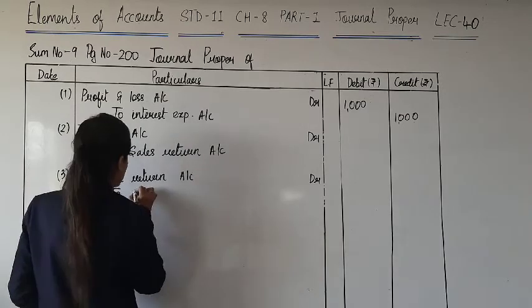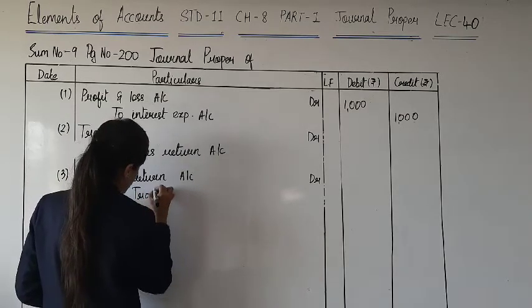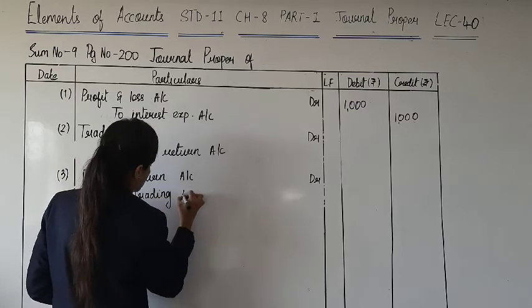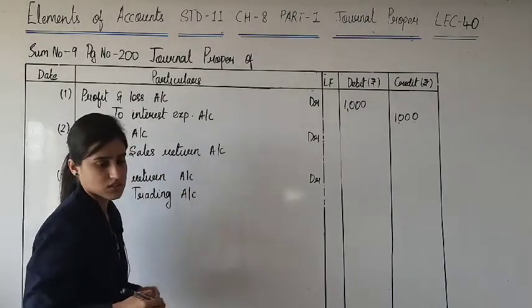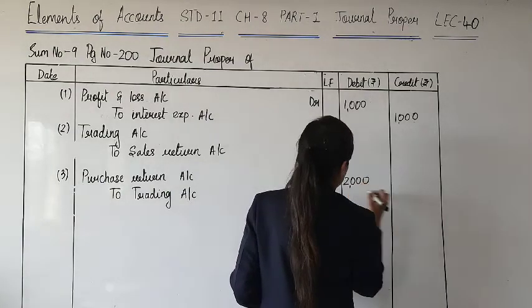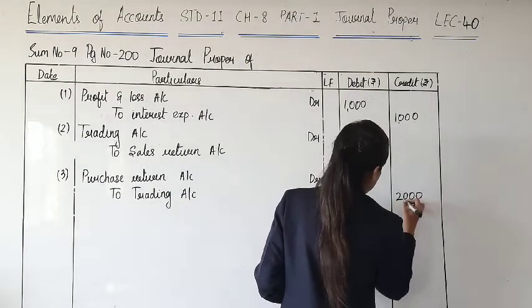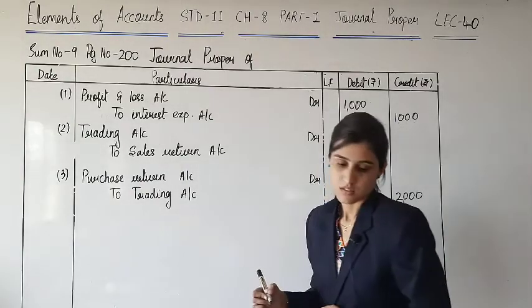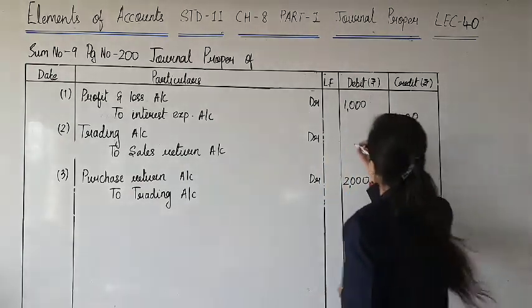Purchase return account debit to trading account. The amount is 2000. Amount prior to this is 3,000.